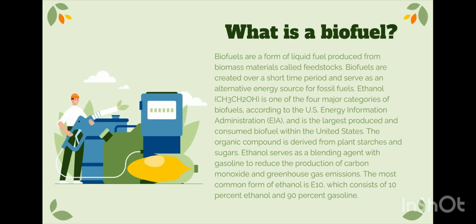Ethanol is one of the four major categories of biofuels according to the U.S. Energy Information Administration, and it is the largest produced and consumed biofuel within the United States. The organic compound is derived from plant starches and sugars. Ethanol serves as a blending agent with gasoline to reduce the production of carbon monoxide and greenhouse gas emissions. The most common form of ethanol is E10, which consists of 10% ethanol and 90% gasoline.